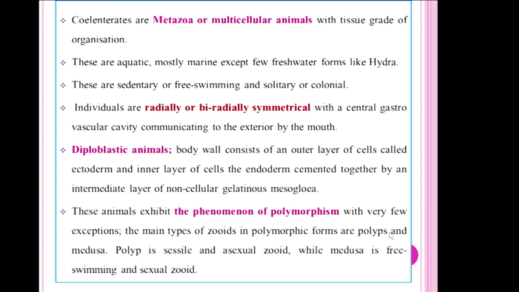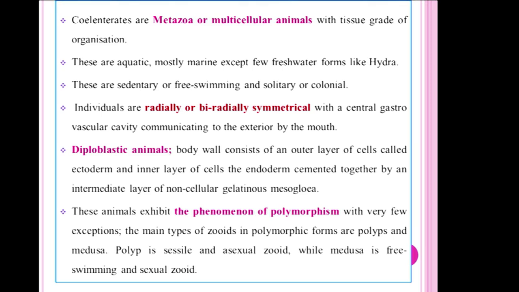These are diploblastic animals. Diploblastic means that in the embryonic development only two germinal layers are present, that is ectoderm and endoderm. There is no mesoderm layer in between. The endoderm is also called gastrodermis.